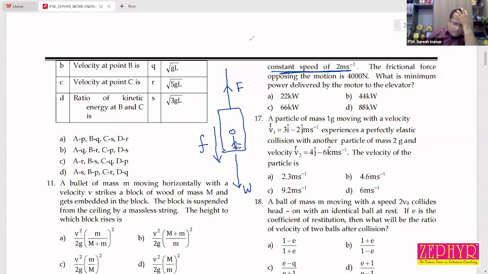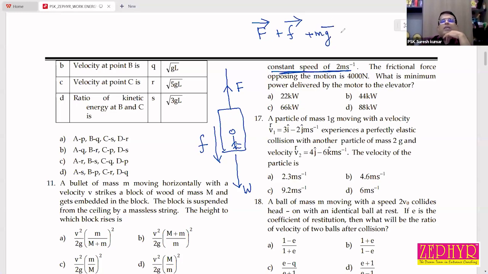Come on. See, the upward force is F, plus frictional force small f, plus weight of the entire system mg. When we add all these three, we will get 0, because in the problem it is directly given that the entire system is moving with a constant speed.